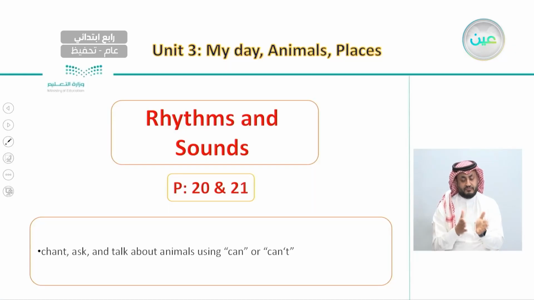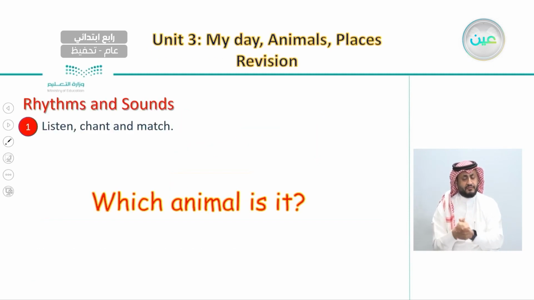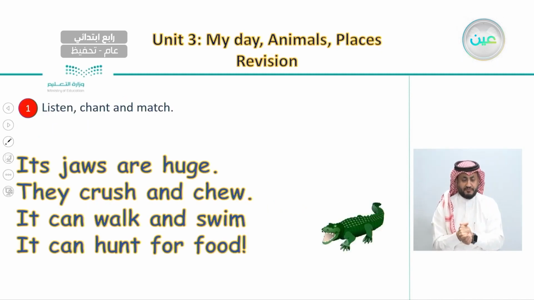Your friend will start asking you questions and you write down your answers here. And after this, we had the rhythms and sound lesson on pages 20 and 21. And our goal was to chant, ask, and talk about animals using can or can't. So we listened to a chant that is called Which Animal Is It? Let's listen to this chant and then we'll continue.